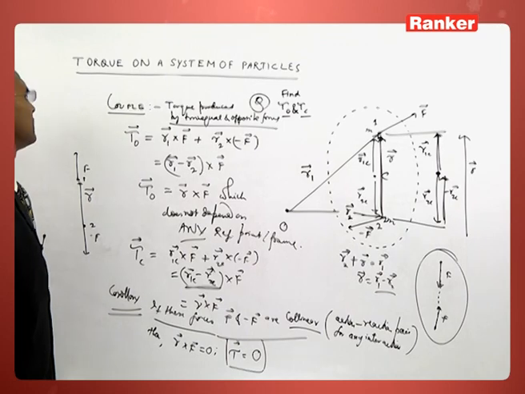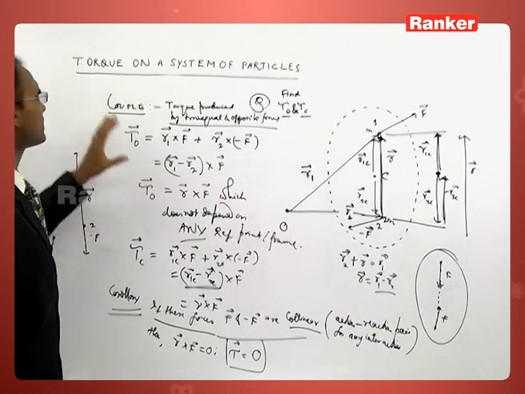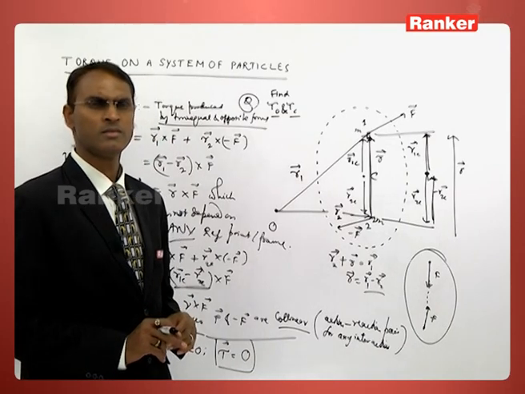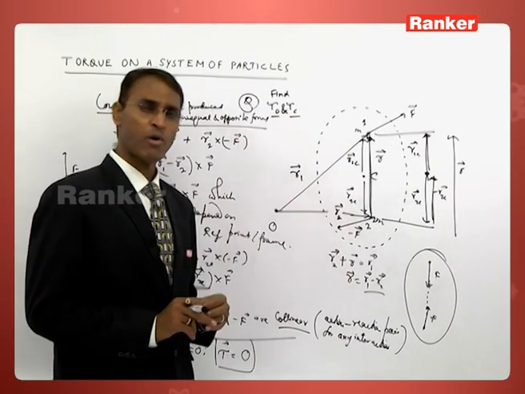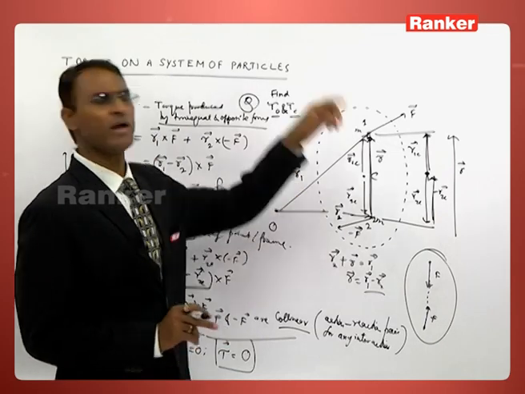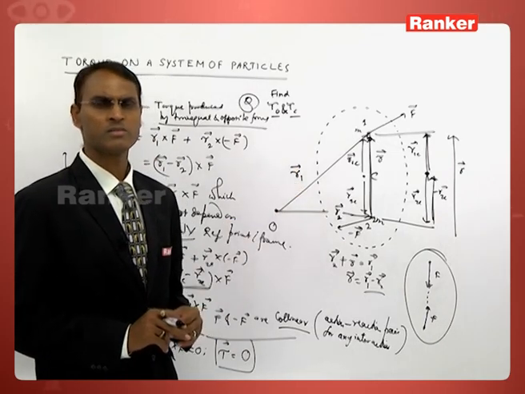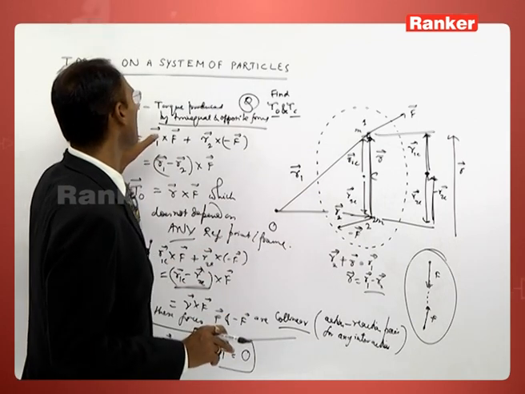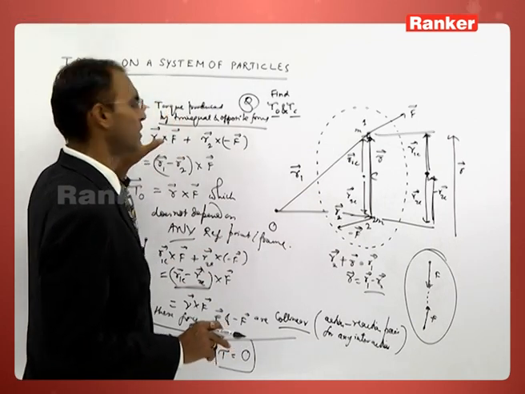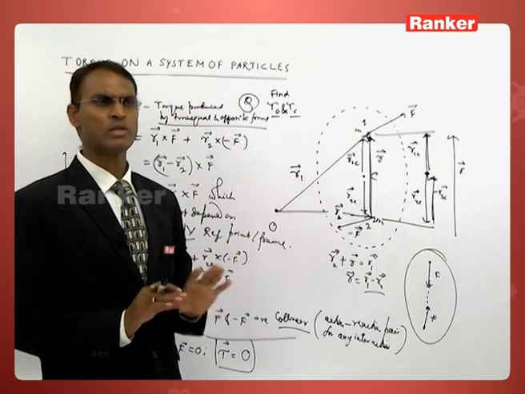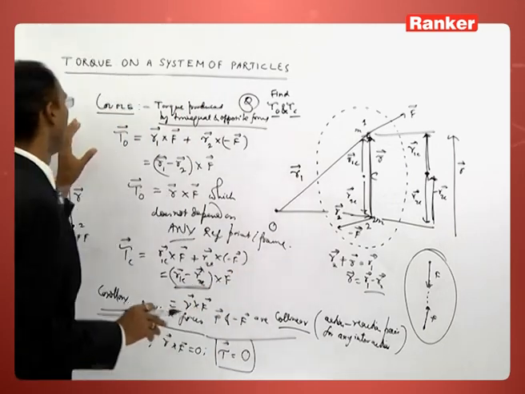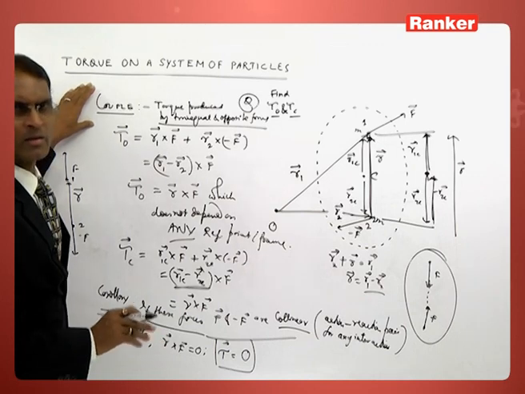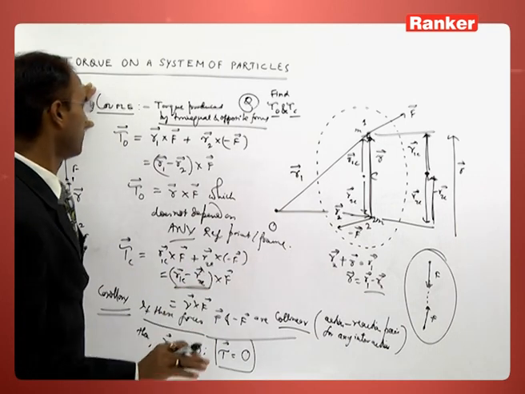So in general, a couple is a torque produced by two equal and opposite forces. You can take the center of mass as a point, or you can take any point in the universe. About all these points, the torque produced by equal and opposite forces remains the same. Therefore, the couple does not depend upon any reference frame.